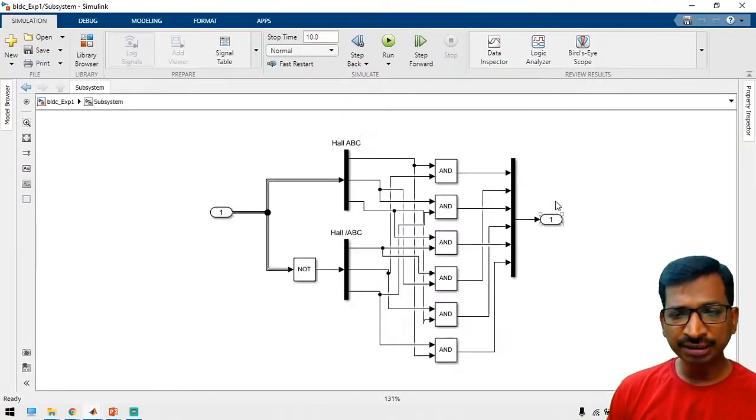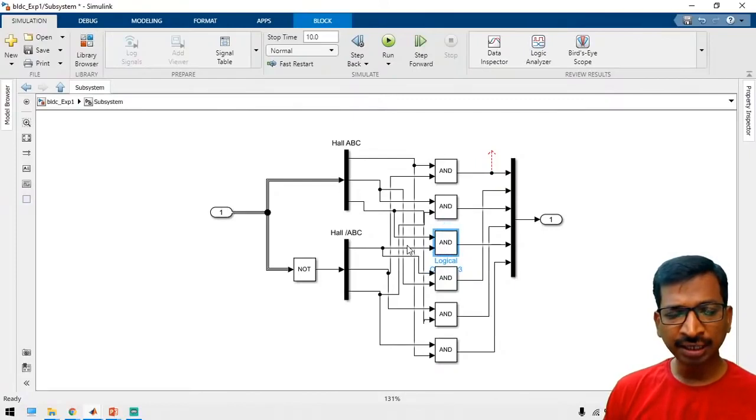So how can we generate the commutations? See, for switch 1, take A positive and then B negative, right? For switch 2, take B positive, C negative, right? Similarly, for the third switch, take B positive. So this is the third switch, and this is called the B phase, right?